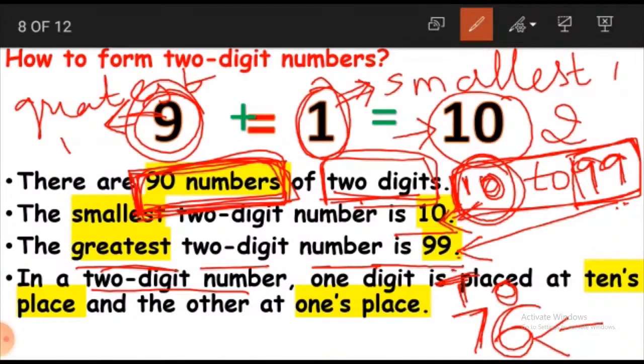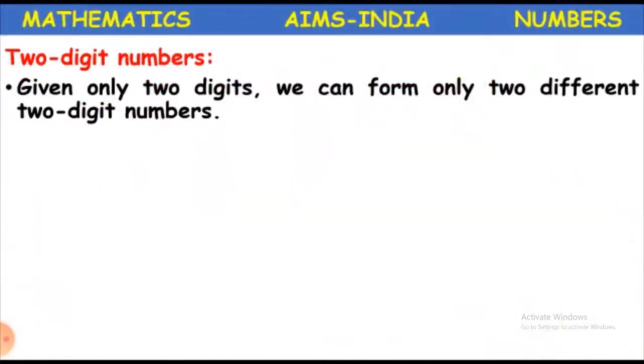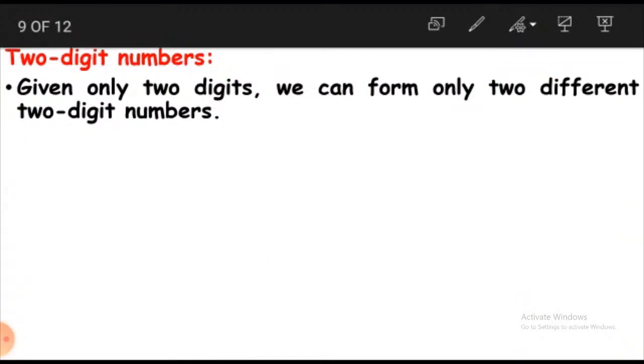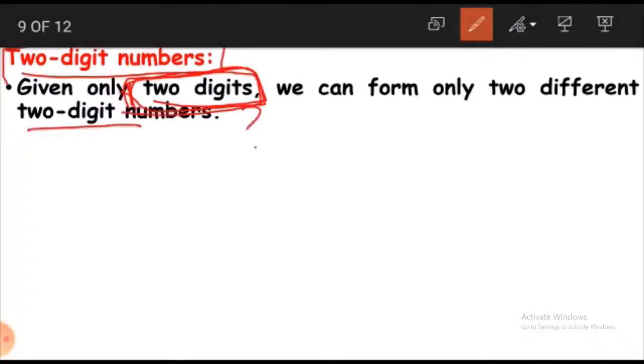We have looked at one digit numbers and 2-digit numbers. Now what comes next after 2? Exactly right, 3. We look at 3-digit numbers. But before that, we will form some 2-digit numbers. If someone gives us 2 digits, how many 2-digit numbers can we form? Let those digits be 4 and 9.